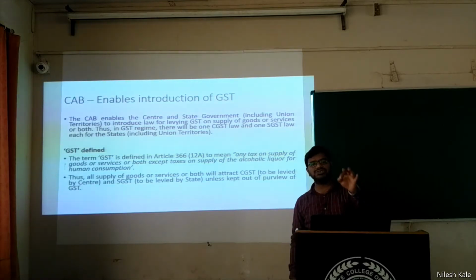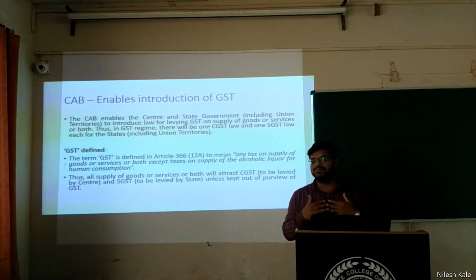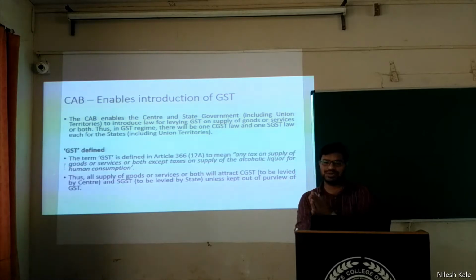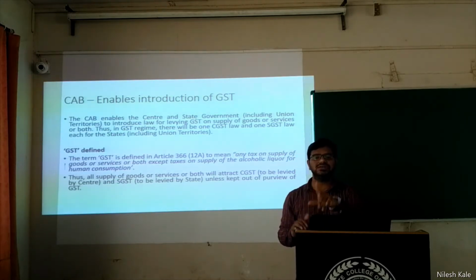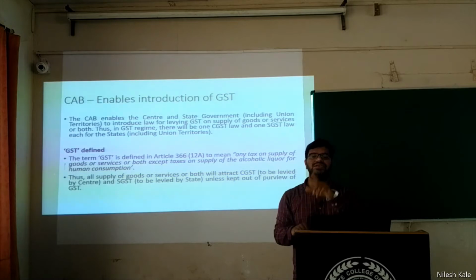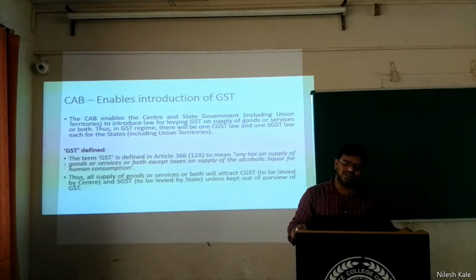In the Constitutional Amendment Bill, what was done? We have empowered the state government and the central government to levy and collect taxes on goods and services, including union territories. Union territory is controlled by the central government, so the central government will look after the levy and collection of taxes.